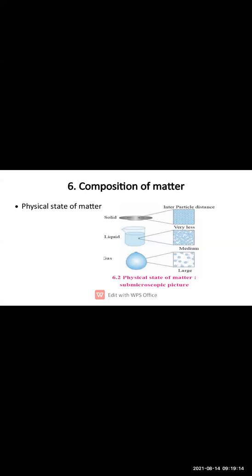Now the intermolecular force of attraction between the particles of a matter. There is a force of attraction between the particles in solid substances.